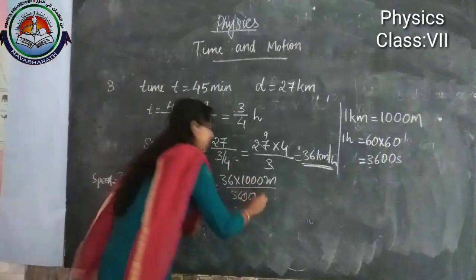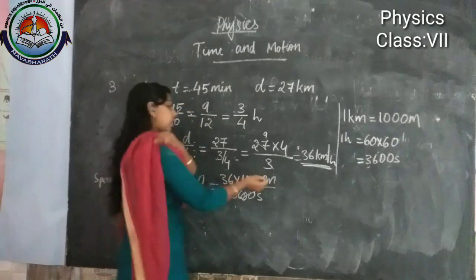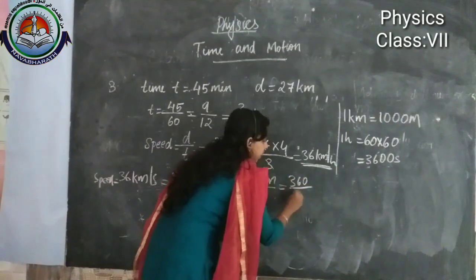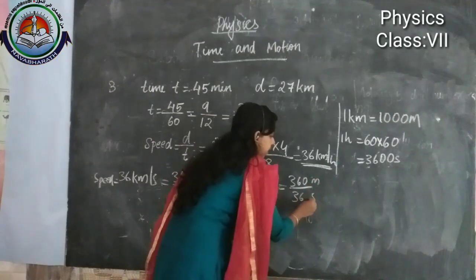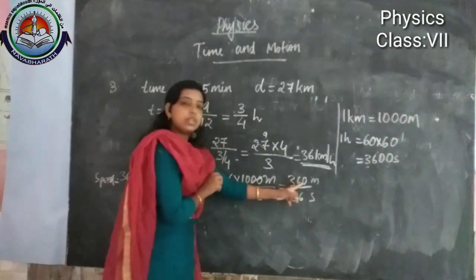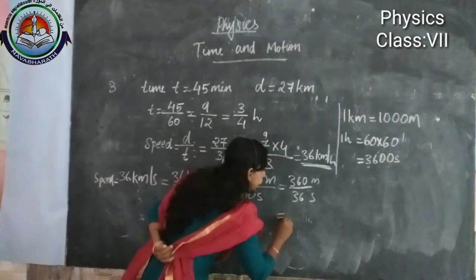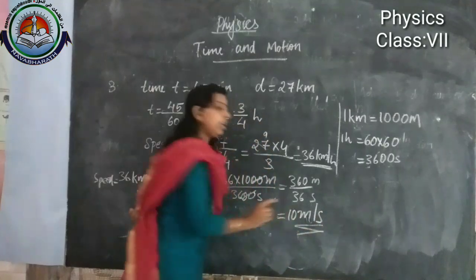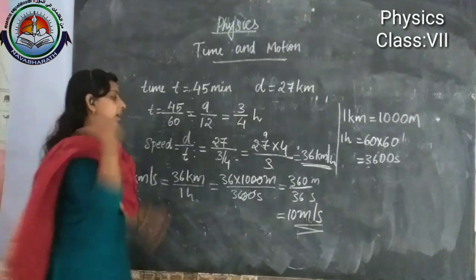3600 seconds. These two zeros cancel, remaining 360 divided by 36. Here meter, here second. 36 divided by 36 is 1, and here 0 is also there. Then we will get the answer in meter per second. It will be 10 meter per second. This is the complete answer.